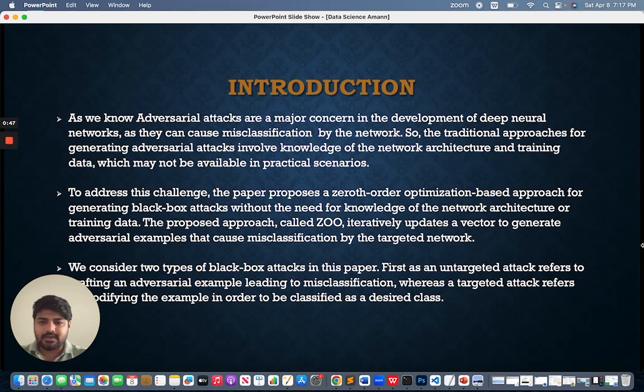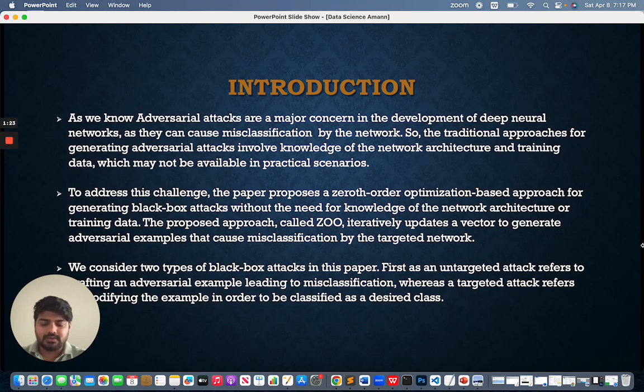As we know, adversarial attacks are a major concern in the development of deep neural networks, as they can cause misclassification by the network. The traditional approaches for generating adversarial attacks involve knowledge of network architecture and training data, which may not be available in practical scenarios. To address this challenge, the paper proposes a zeroth order optimization based approach for generating black box attacks without the need for knowledge of the network architecture or training data.